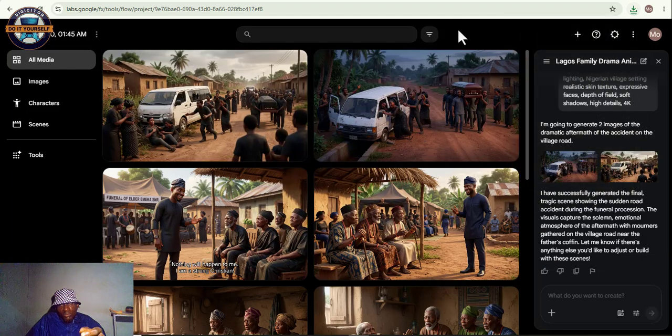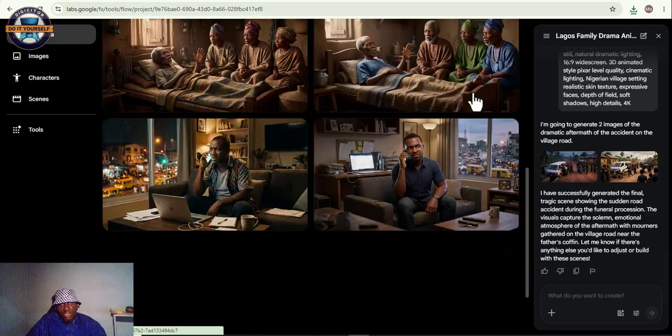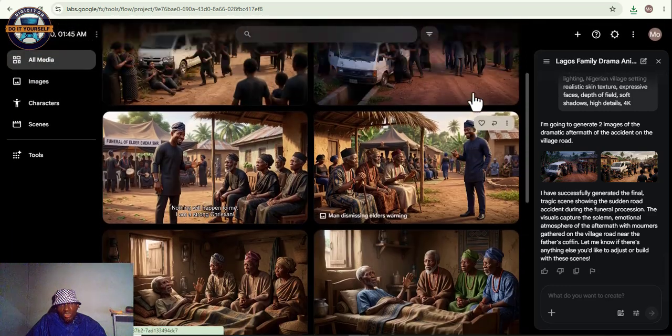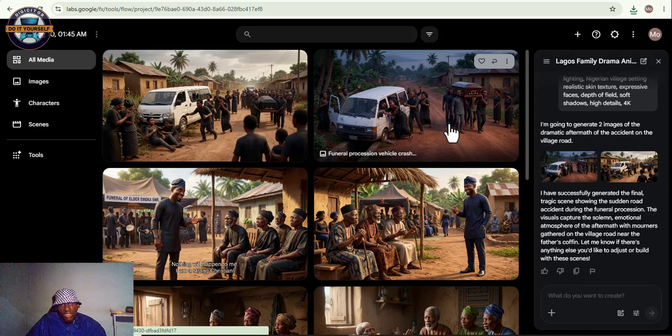We succeeded in generating the various images for the first scene, because we restricted the generation of the images to just 4 scenes. So these are the 4 scenes that have been generated now. We're now going to head over to animate these various images. We'll see where the images will now be talking, and so we now go to the next stage of this video.